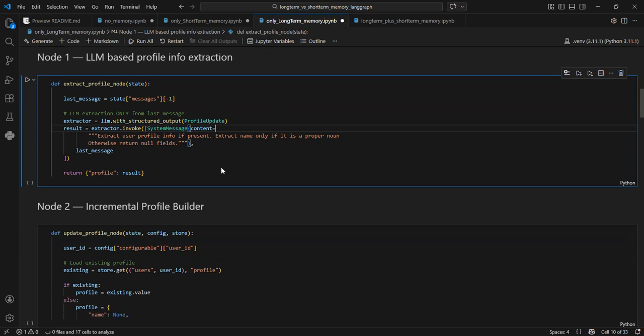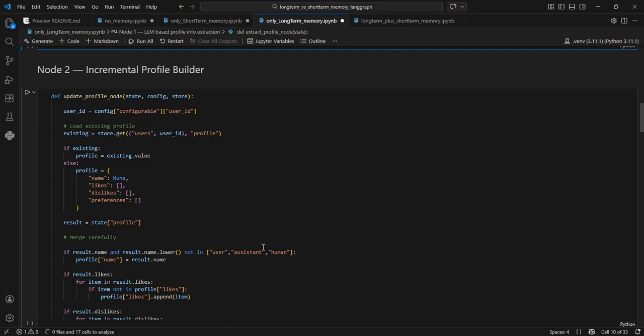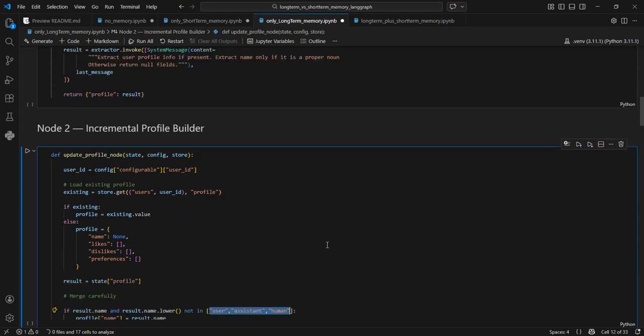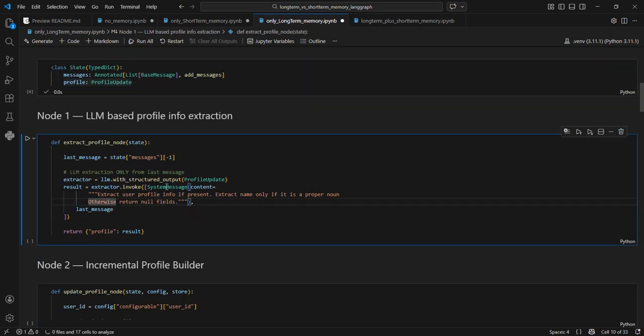And then I have put another condition here also to be double sure that these kinds of names are not saved as names of the user. Okay. So this is the node where extract profile node will be done, and it will generate a structured output, and it will go to profile.